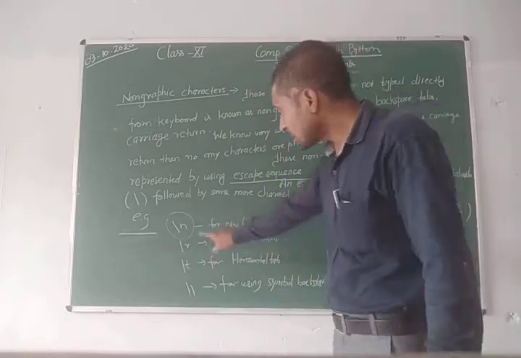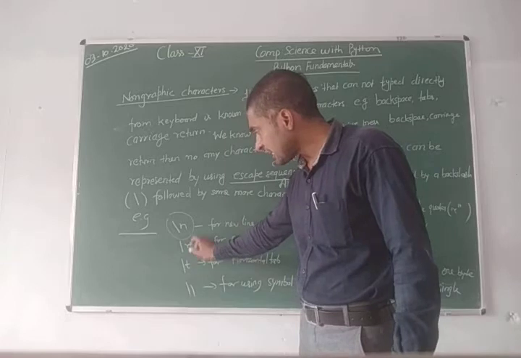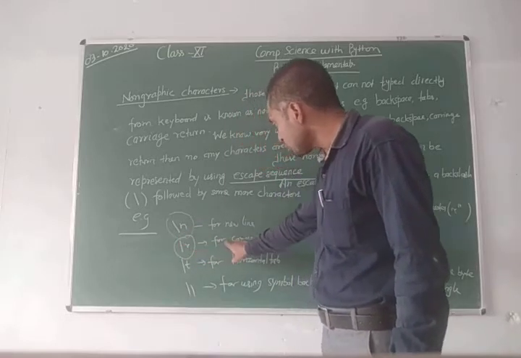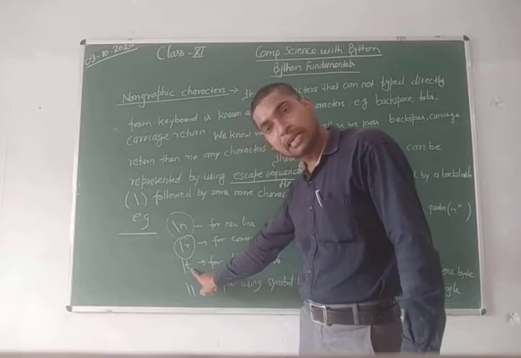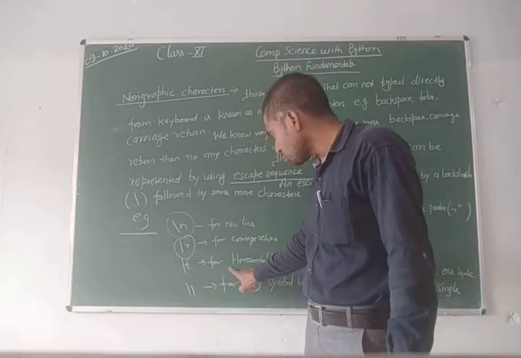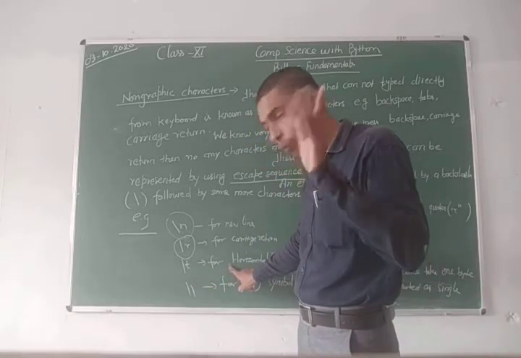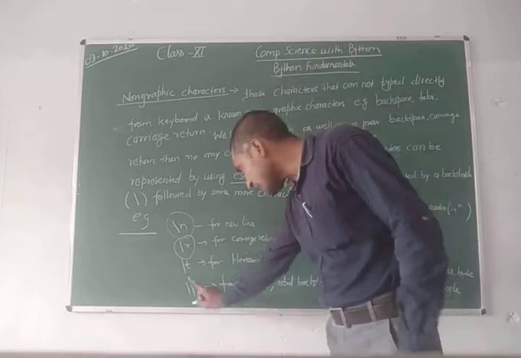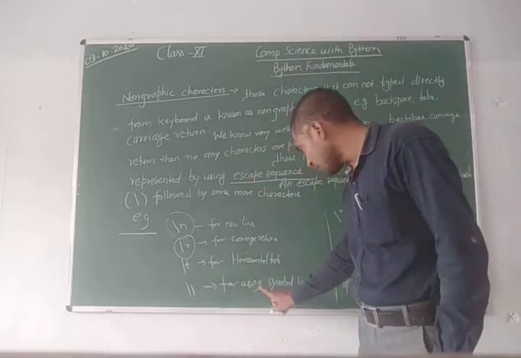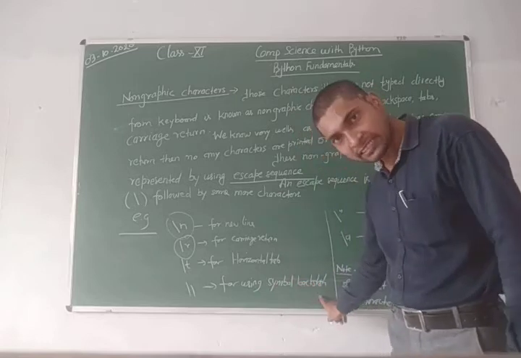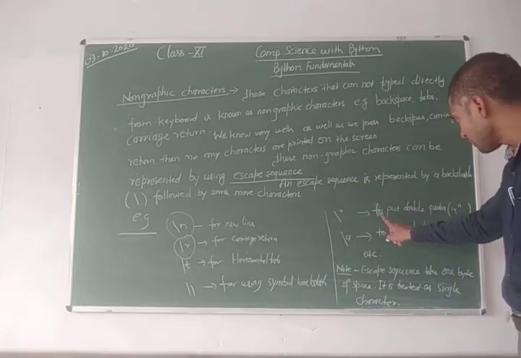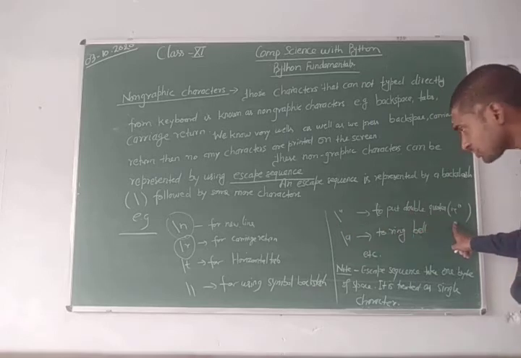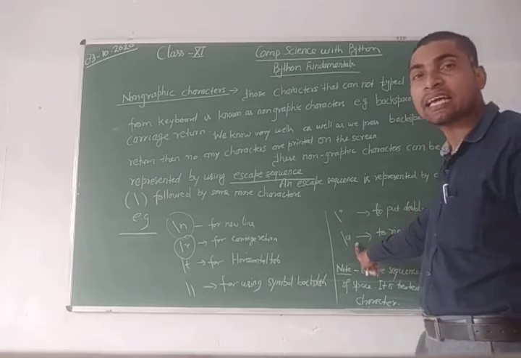Backslash r is an escape sequence used for carriage return. Backslash t is an escape sequence used to put a tab space. Double backslash is used for putting the backslash symbol, backslash double quote is used to put double quotes, and backslash a is used to ring the bell.